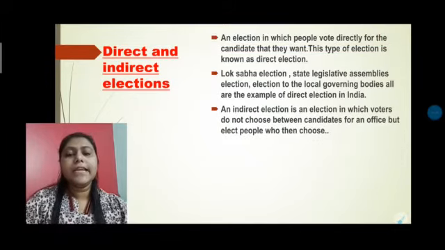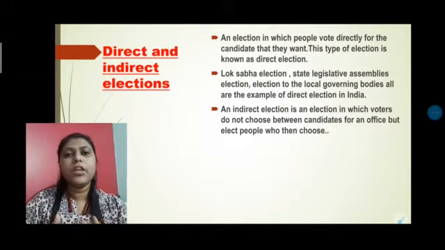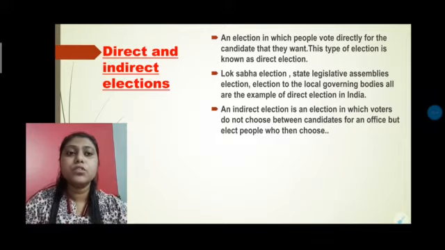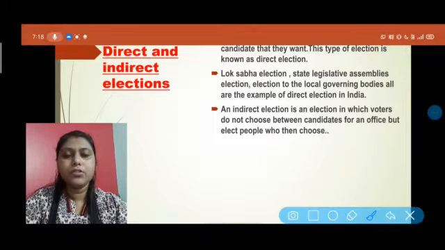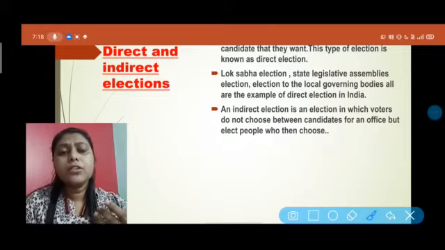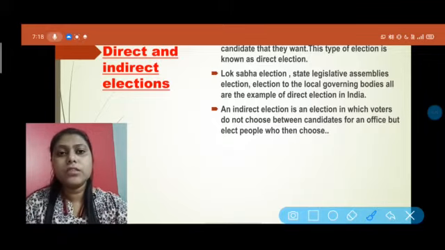Now, what is indirect election? Indirect election is totally opposite to direct election. It is a kind of election in which the voters do not choose between the candidates for an office, but elect people who then choose. For example, in the election of the president, we are not choosing our president directly, right? How is our president elected?